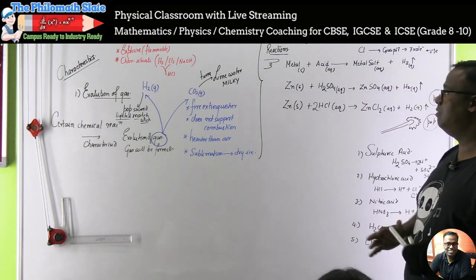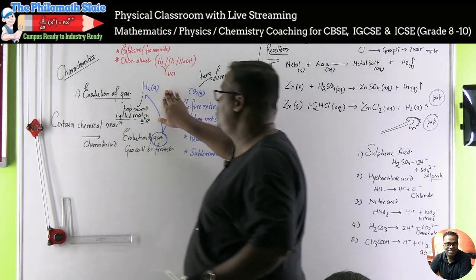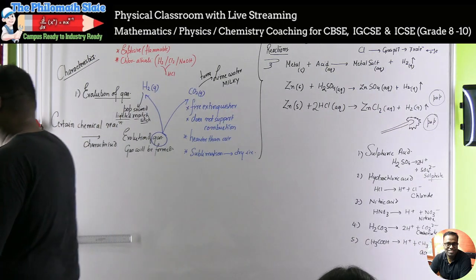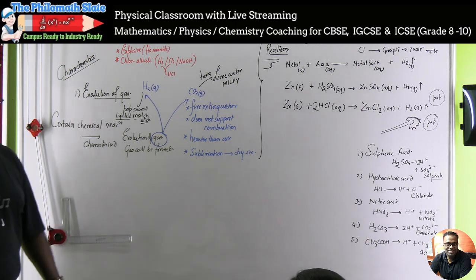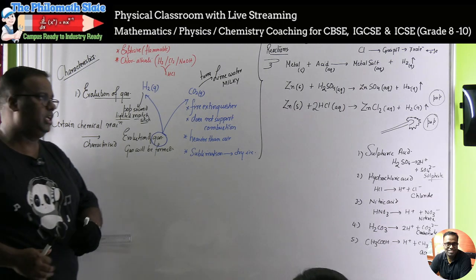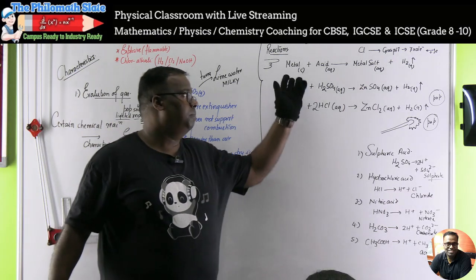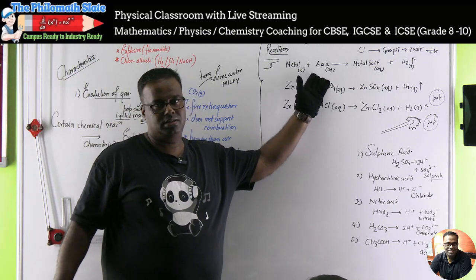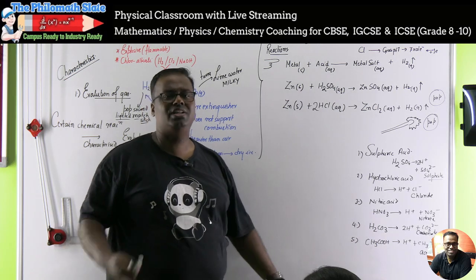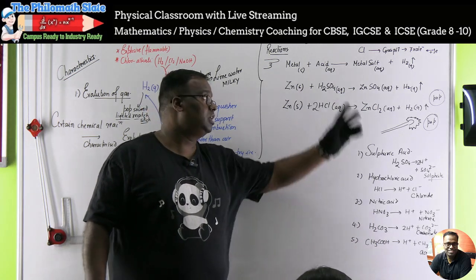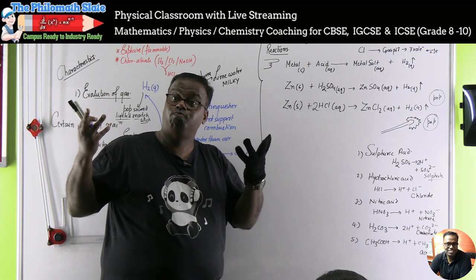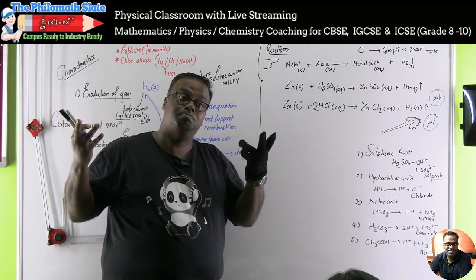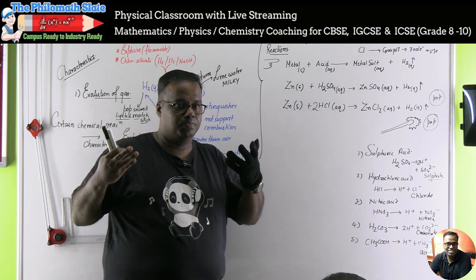So we have just covered the hydrogen part. हमने हाइड्रोजन पार्ट को कवर किया है, hydrogen's evolution. Now we need to also cover the CO2 part. So now start thinking yourself. A metal was reacted with an acid. You got hydrogen. Where did the hydrogen come from? So the hydrogen came from the acid. Now I want to bring out CO2.